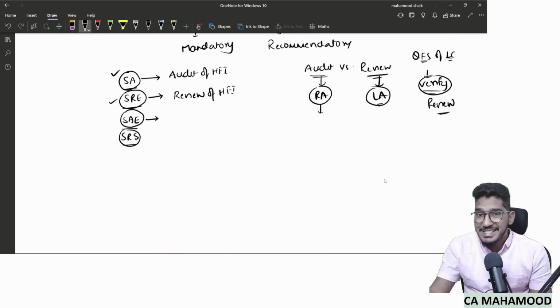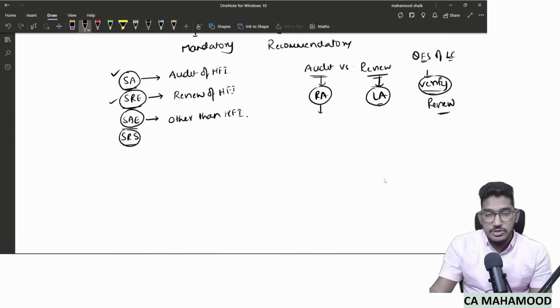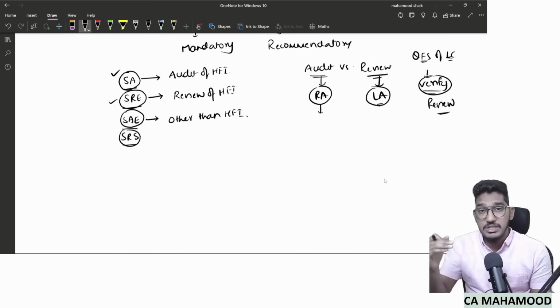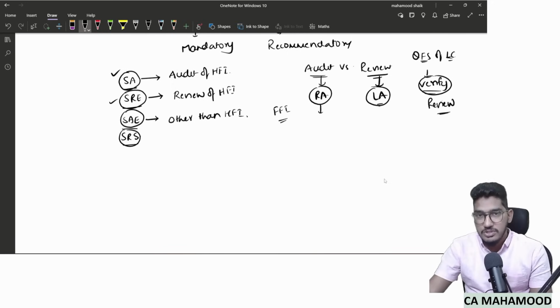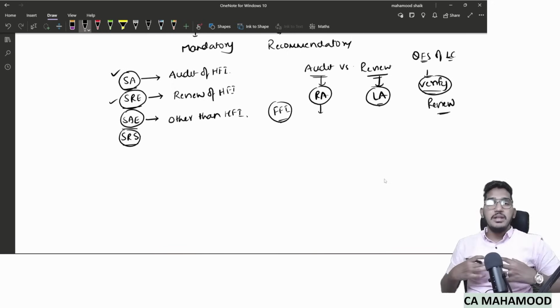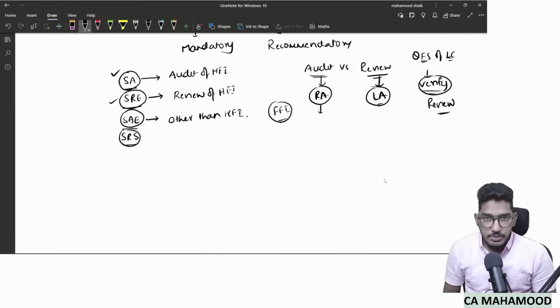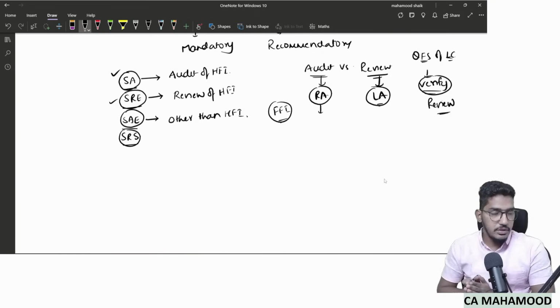SAEs, standards on assurance engagements, will become applicable when you are associated with work other than historical financial information. When you are doing some work which is not related to historical financial information, but related to prospective financial information, future financial information. Sometimes as an auditor, we might be required to deal with prospective financial information of the company. So whenever you are doing some work which is not related to historical financial information, but in fact related to future financial information, then SAEs will become applicable.